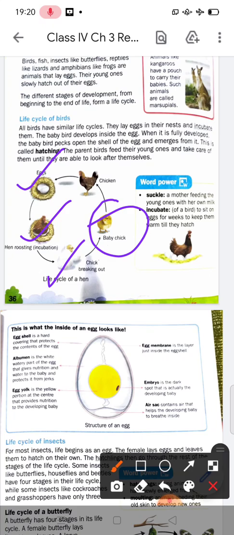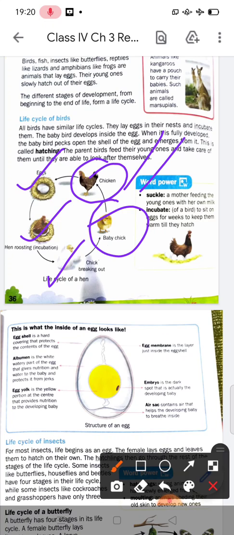And the parent birds feed their young ones and take care of them until they are able to look after themselves.